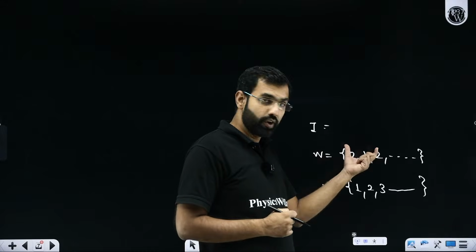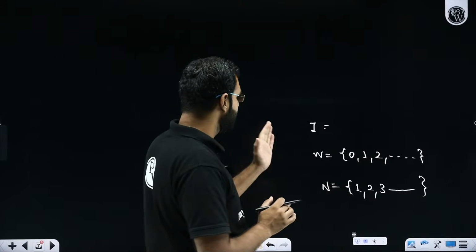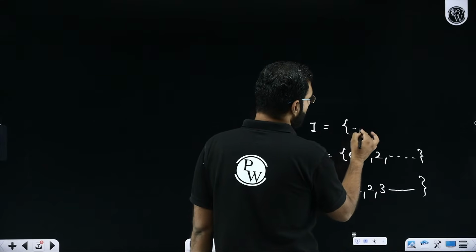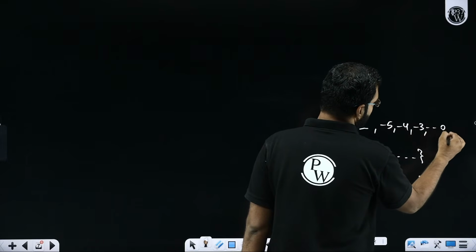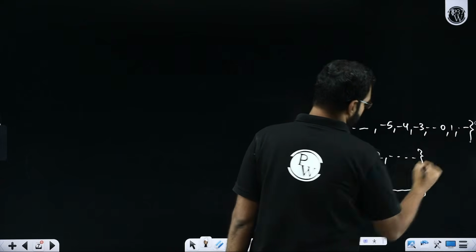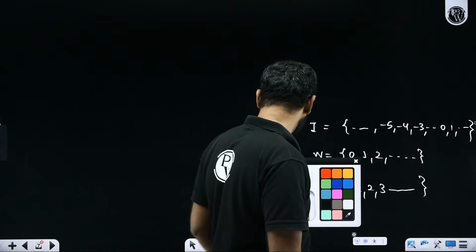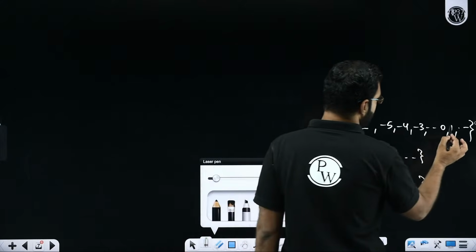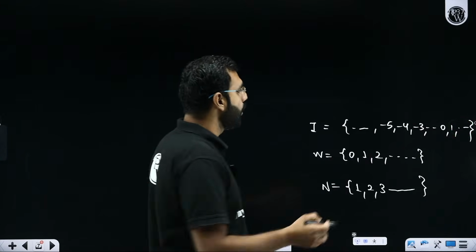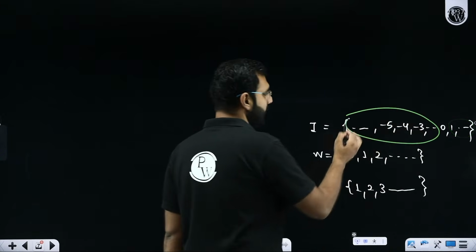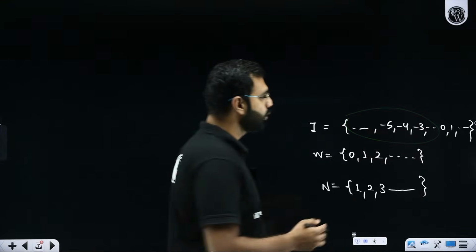So with the set of whole numbers, if I club all of the negative numbers, what do I get? Sir, we get the set of integers. So set of integers means all of these integers like minus 5, minus 4, minus 3, minus 2, minus 1, 0, 1, 2, 3, and so on. So there comes a very beautiful classification which you all should understand, that all these numbers on the right of 0, like 1, 2, 3, 4, 5, they are positive integers. All the numbers on the left of 0, like minus 1, minus 2, minus 3, minus 4, they are called negative integers. So sir, what is 0?